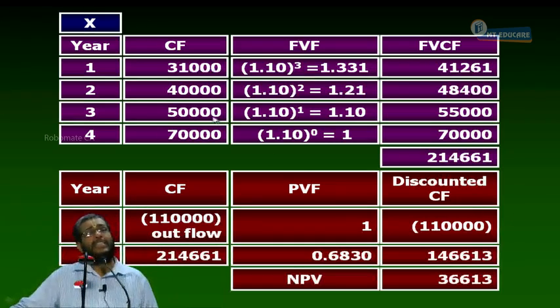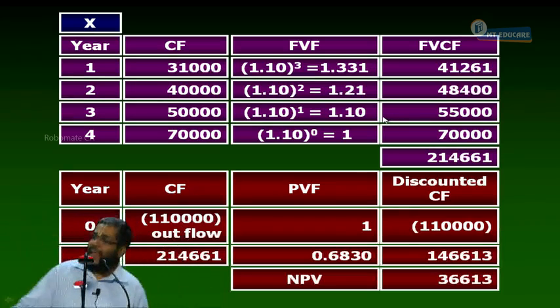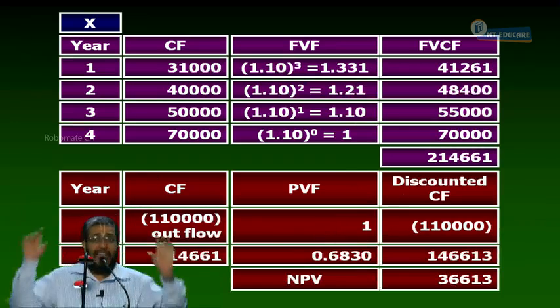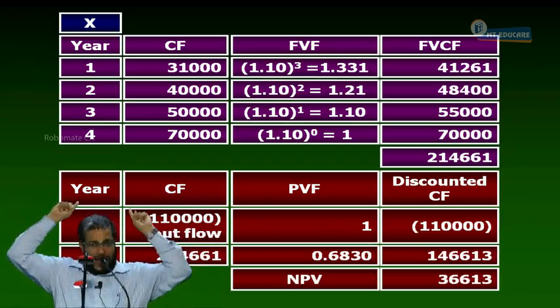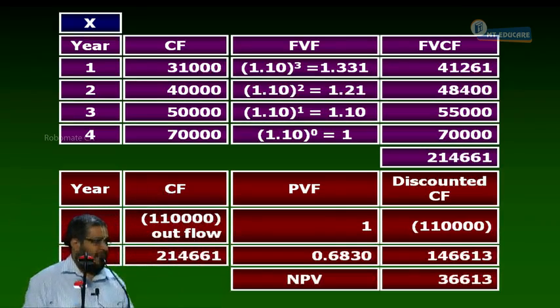Now, I'll explain in a more logical way once I complete the entire discussion. I don't want to go too deep into it and confuse you. Everybody follow what I'm saying? So now I have the clarity. If the reinvestment rate is 12%, will I get this NPV number? No. If the reinvestment rate is 8%, will I get the NPV number? No. To get this 36,613 NPV amount, I should have reinvested the money at 10%.